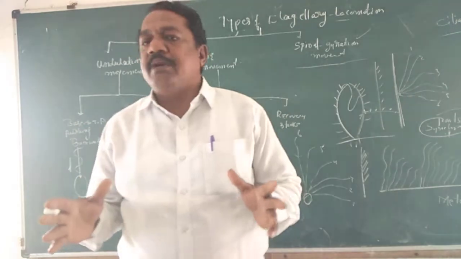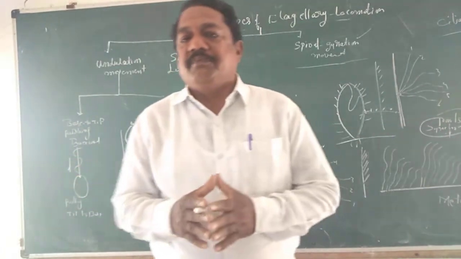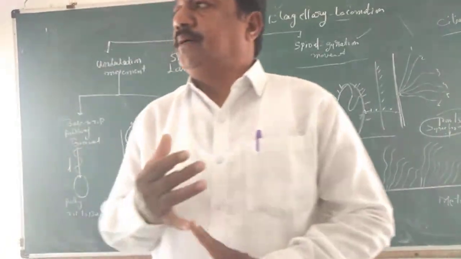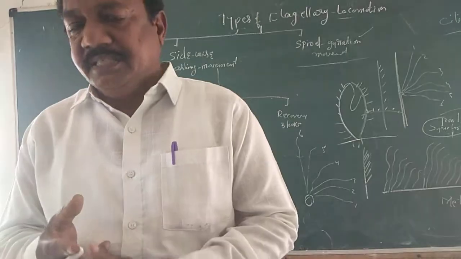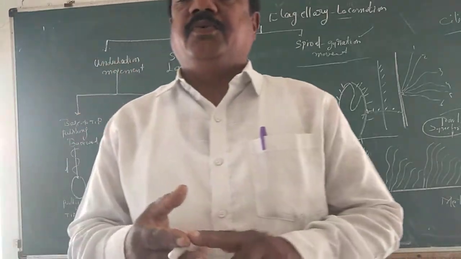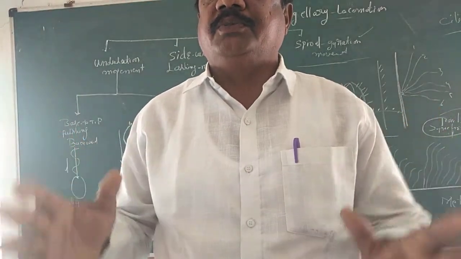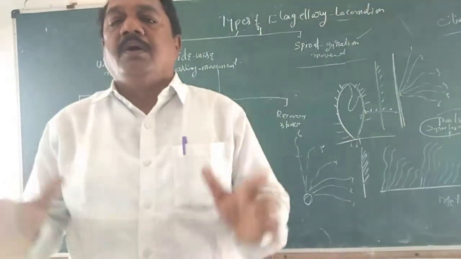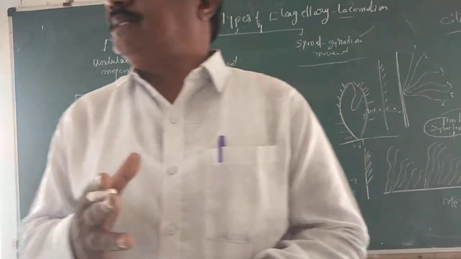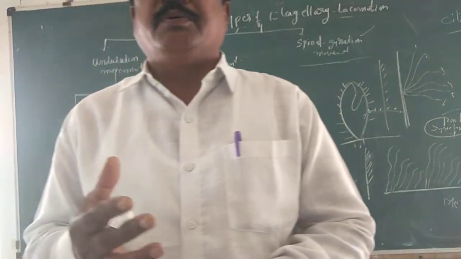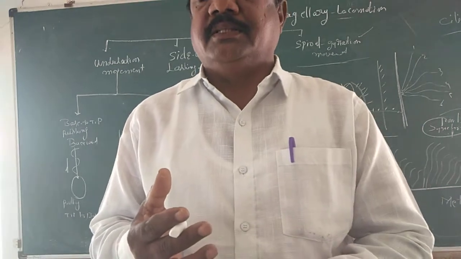So locomotion in protozoa is carried out by four main different methods: amoeboid locomotion, flagellary locomotion, ciliary locomotion, and metabolic. Out of these four, last class we discussed amoeboid locomotion. What is amoeboid locomotion?